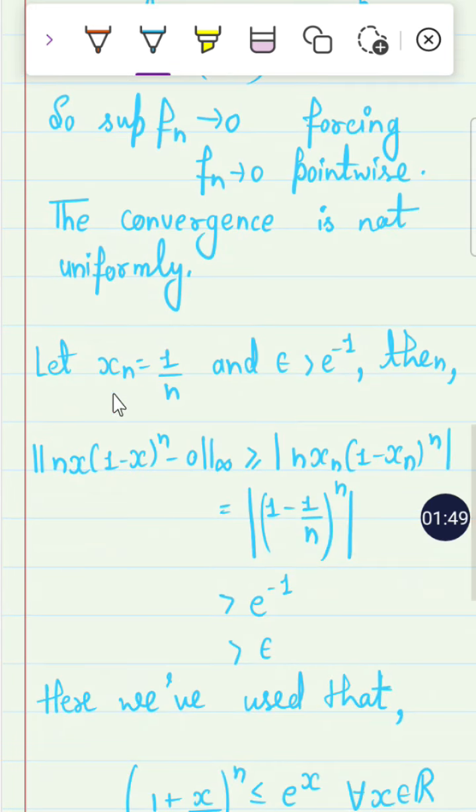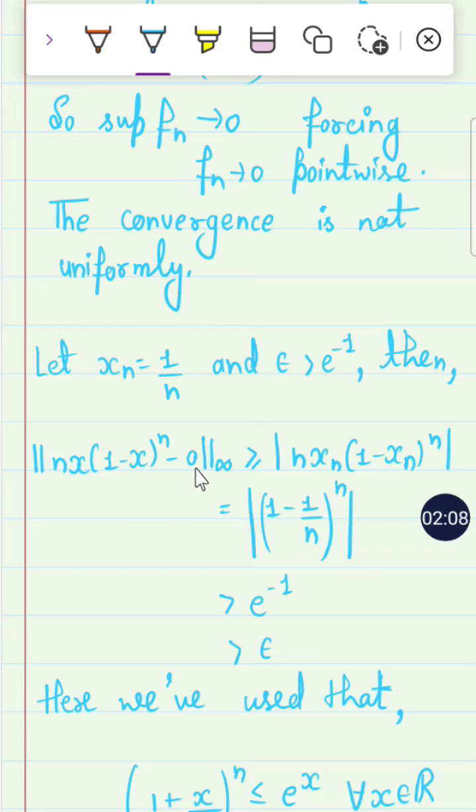How do we prove that it is not uniformly convergent? Let x_n = 1/n. We have to prove that it is not uniformly convergent. With x_n = 1/n and epsilon greater than e^(−1), nx(1 − x)^n − 0 converges to 0.